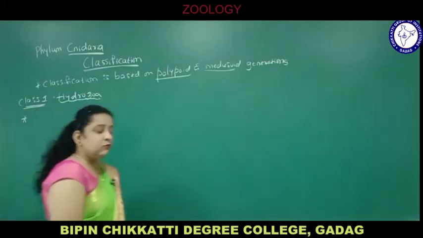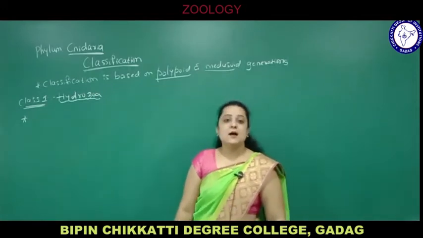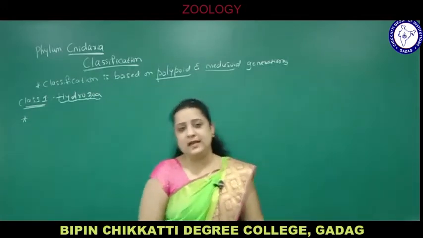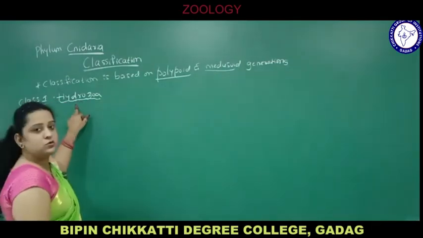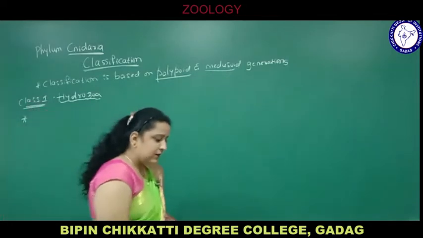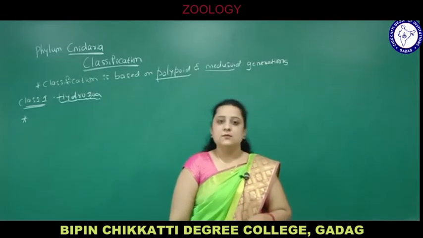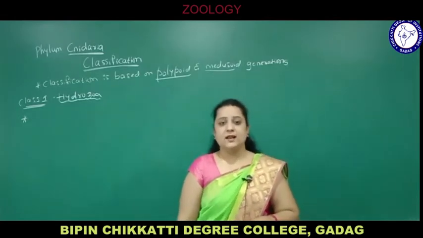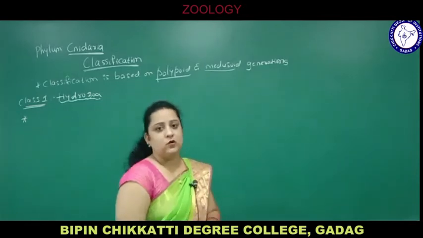Hydrozoa, by looking at the name, what comes to your mind? Examples are Hydra, Obelia and Physalia. These are all examples of class Hydrozoa. The speciality of Hydra is that it is a freshwater form, because most of the coelenterates are marine. They are found in marine water except Hydra, which is a freshwater form.